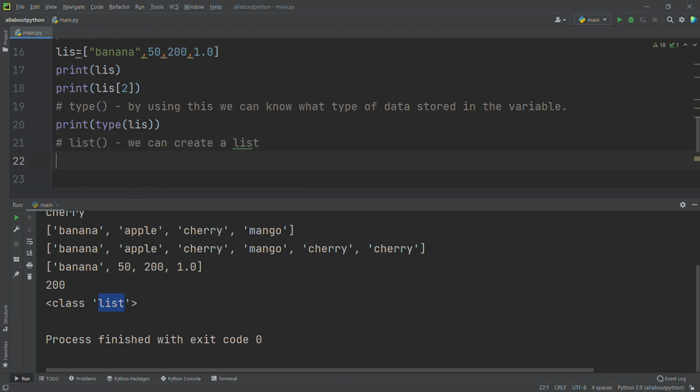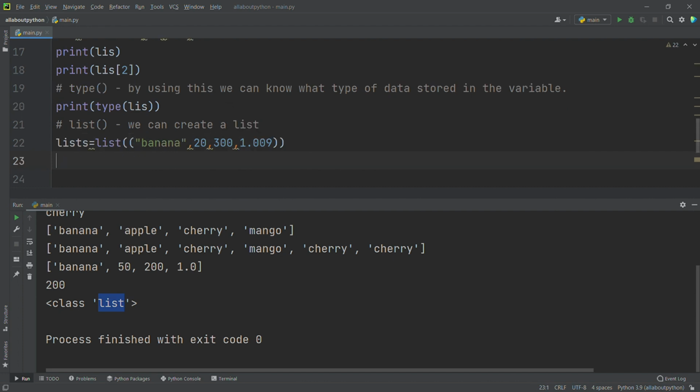We can create a list here. How are we going to do that? I will say list is equal to list, and inside that I am going to give the same values I had given before. I am going to give a string, so I am using double quotation, and I am giving 20, 300, and I want to give a float value. Now I will print the type of list.